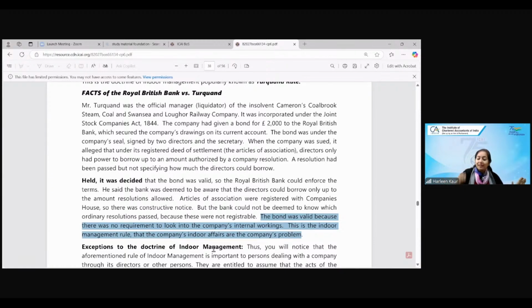So who will be held liable when the doctrine of indoor management is applicable? Outsiders or company? Everyone in the chat box. Who will be held liable when the doctrine of indoor management is applied? Hurry up, all of you. Only Ankit has answered. Others sleeping. Almaz, Divyansh, good. Company will be held liable and its members, good.